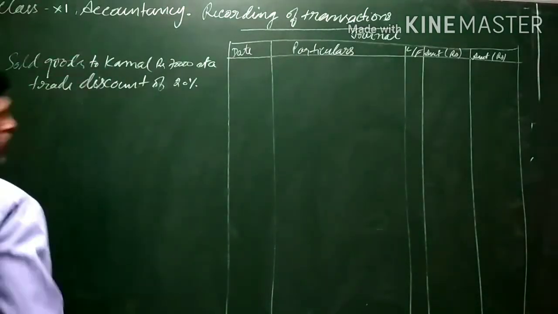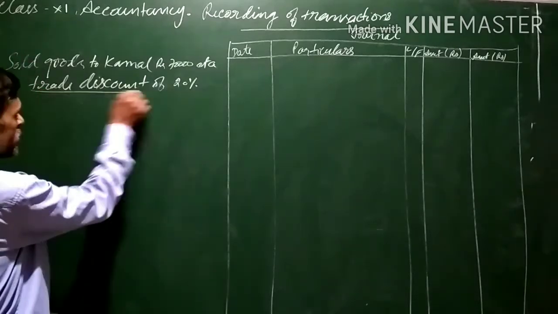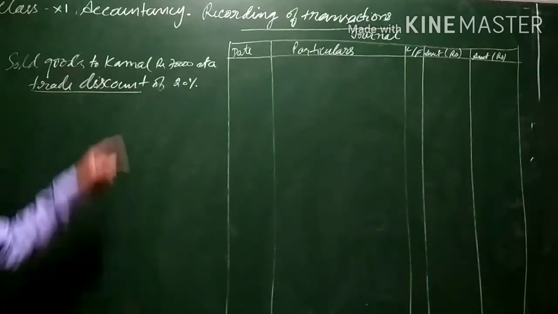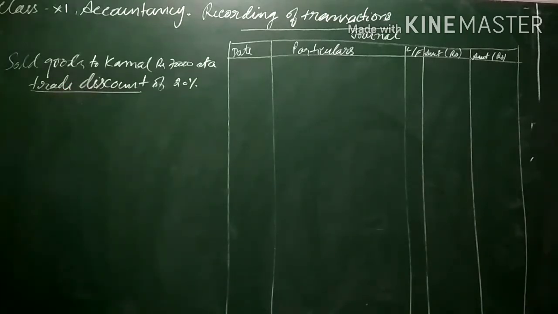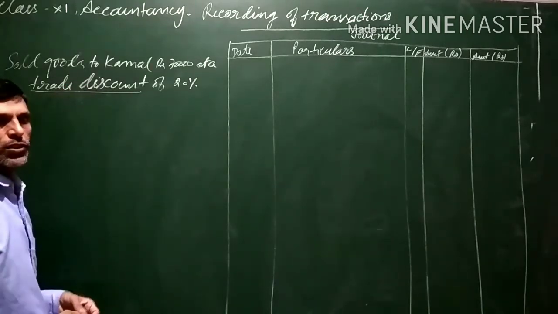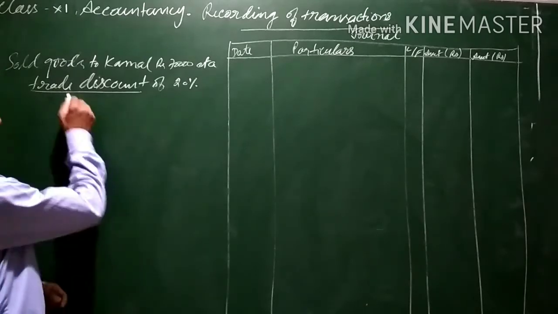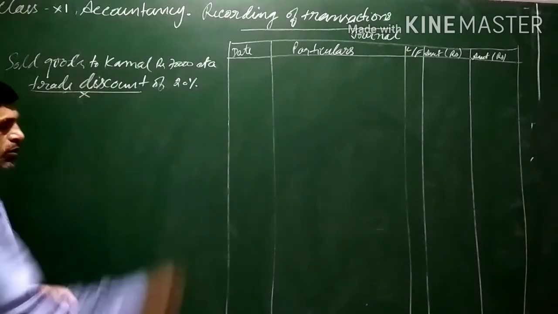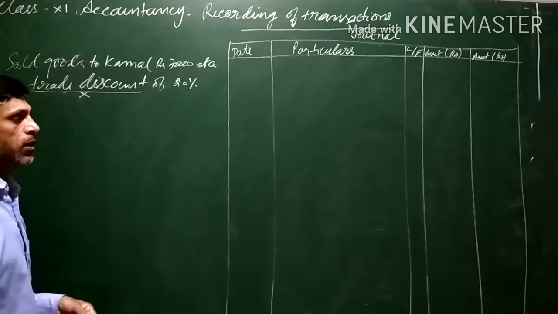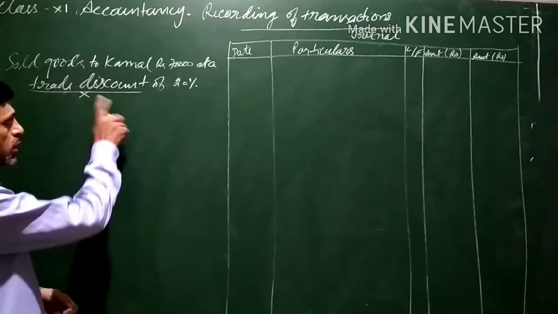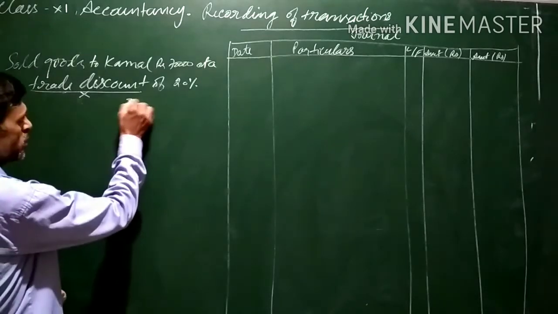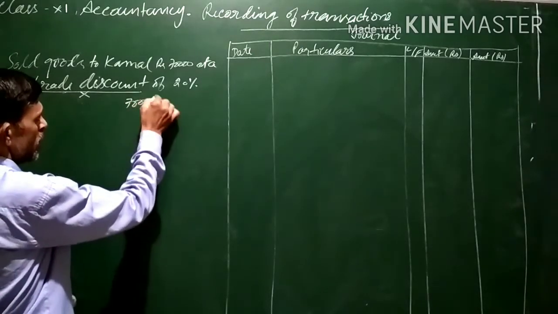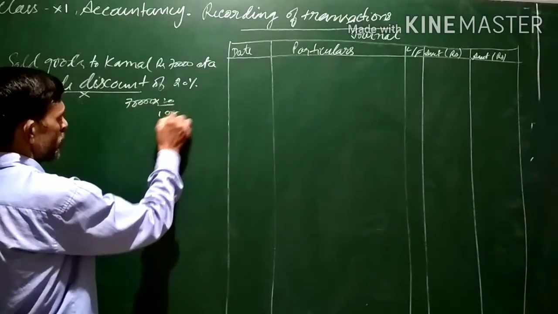Now, it is important to note that trade discount is not written in the books of account. Two discounts are there, cash discount and trade discount. As regards trade discount, this discount is not recorded while passing the journal entry. Suppose this 70,000 of goods are sold and 20% discount is provided.